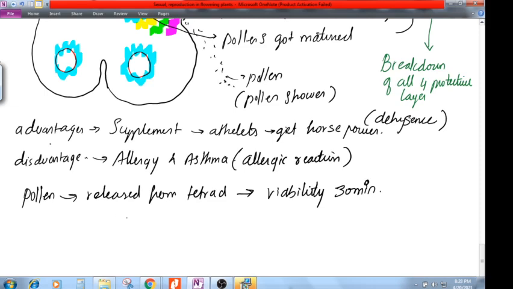But let's say I have a plant in the US and I like the variety of the plant, and I want to introduce that plant in India. I can either bring the seeds and plant them here, or I can do pollination. But how, because the viability of the pollen is only 30 minutes? Is it possible for me to bring a plant variety from the US to India?